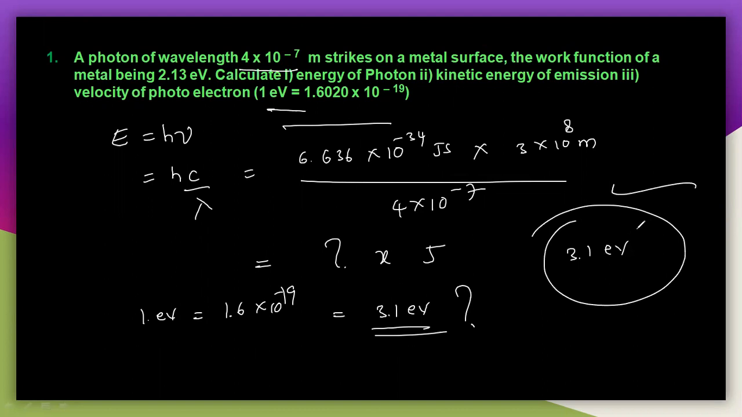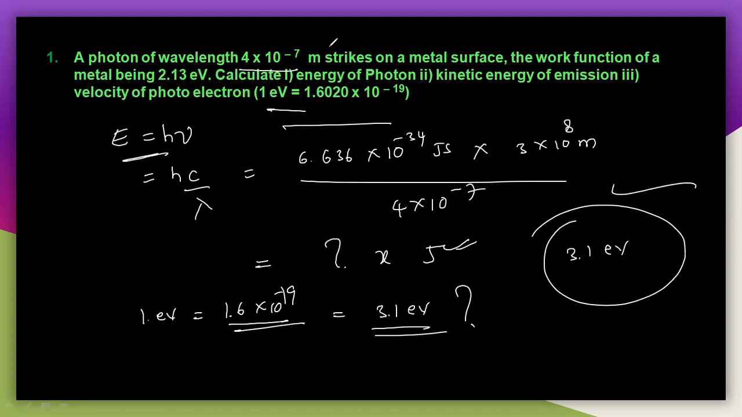So very simple here. The energy of the photon, the energy applied, is h nu, Planck's equation. h is Planck's constant, c is the speed of light, and lambda is the given wavelength, and you will get the value in joules. If you divide this by 1.6 into 10 to the power of -19, you will get the electron volt, which is 3.1 electron volt.